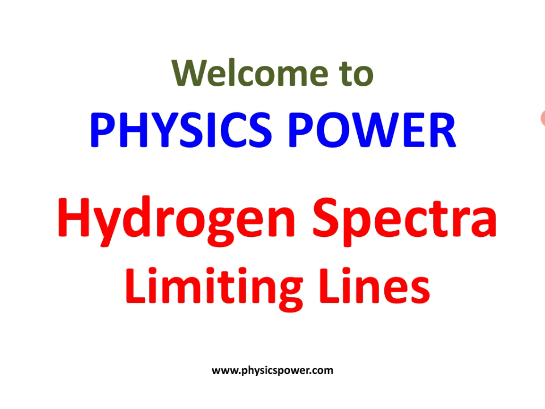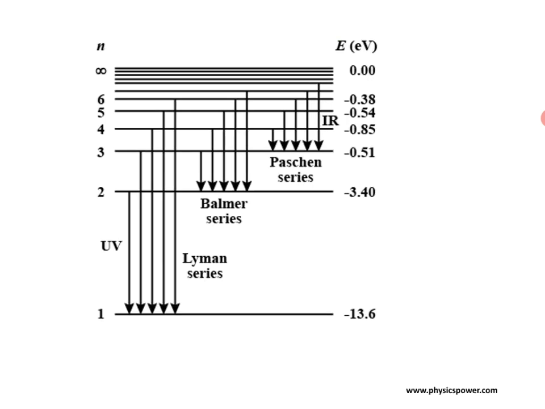So before going to the topic, first observe this diagram. This is about Lyman, Balmer, Paschen series. So here in this lesson I am going to explain about only these three series. For example, if you observe this diagram, just a small recap. In Lyman series, if electron jumps in hydrogen atom from second energy state to first energy state, then you will get a line in spectra, that is the first line in Lyman series.